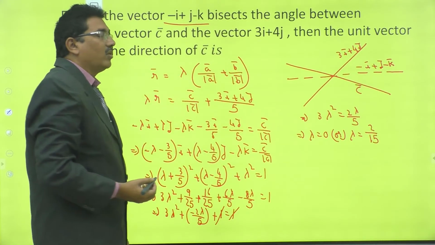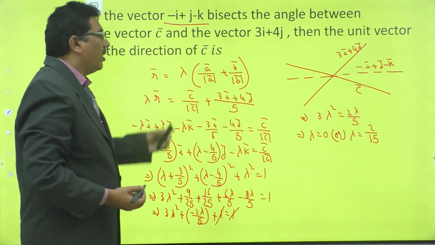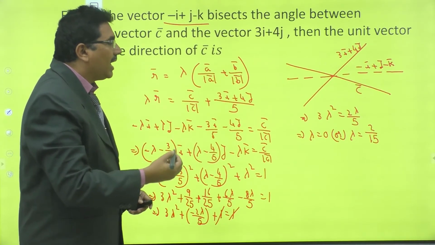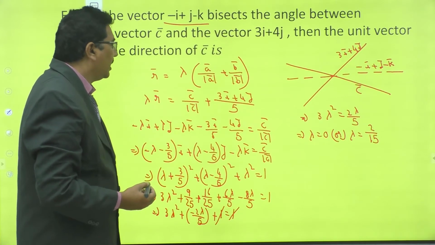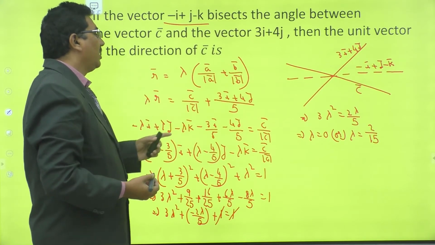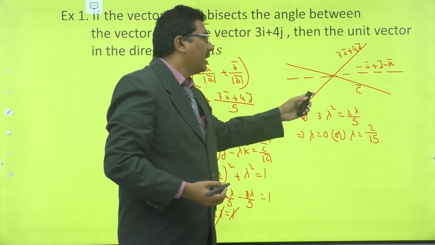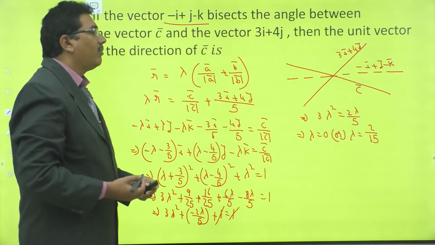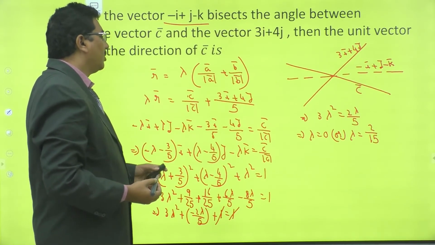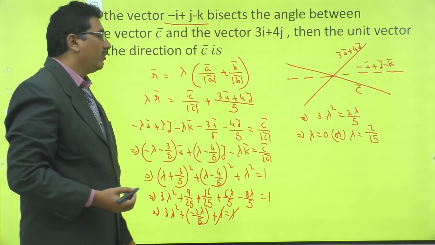Right. If lambda is equal to 0, then this vector is equal to 0 bar. So lambda is equal to 0 is not possible. Sorry, if lambda is equal to 0, the required vector is the negative vector of this vector, so that we can take lambda is equal to 2 by 15. Substitute lambda is equal to 2 by 15 in the given equation, we get the required unit vector.